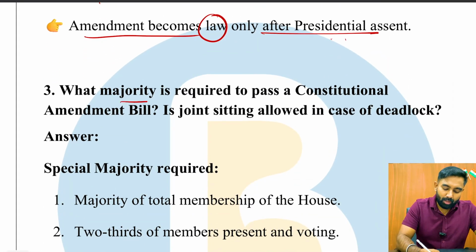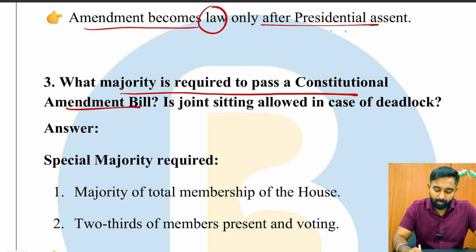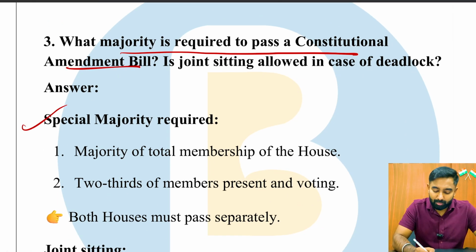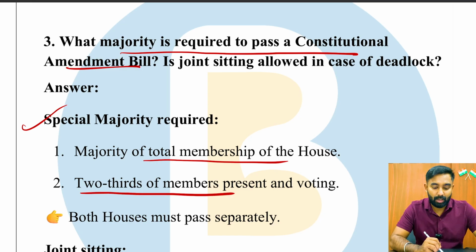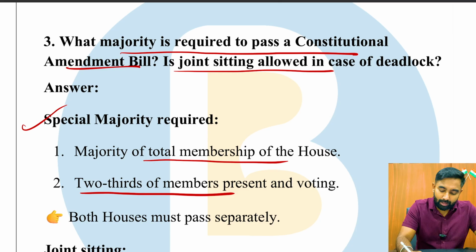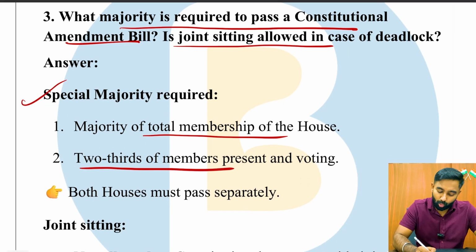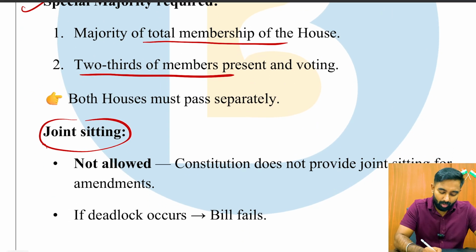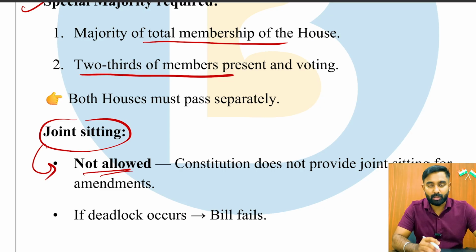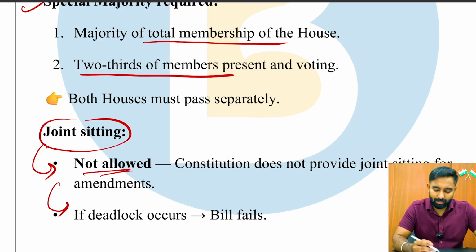Next is, what majority is required to pass a constitutional amendment bill? The answer is special majority: a majority of the total membership of the house, and two-thirds of the members present and voting. And is a joint sitting allowed in case of a deadlock? The answer is no. A joint sitting for constitutional amendment bills is not allowed, and if there is a deadlock, it only means that the bill has failed, right?